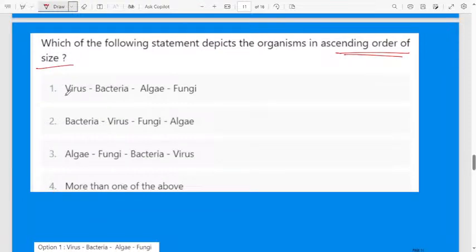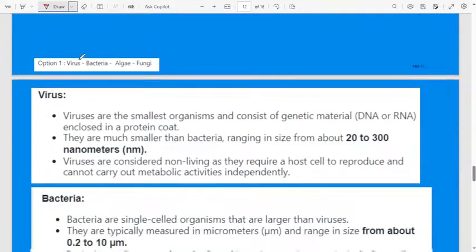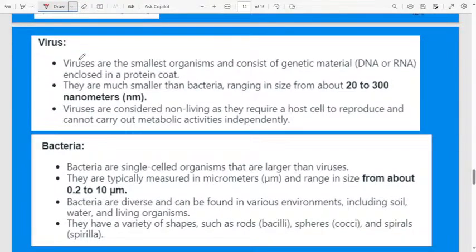The correct answer: they are asking for ascending order. Ascending order is virus, bacteria, algae and also fungi. Let us discuss the size of virus and bacteria, then you will come to know and can answer that question easily. Option 1 is correct.